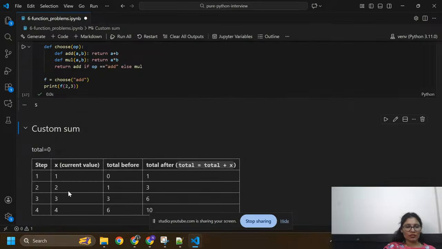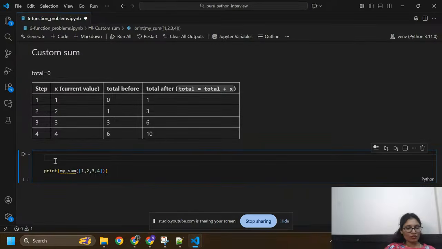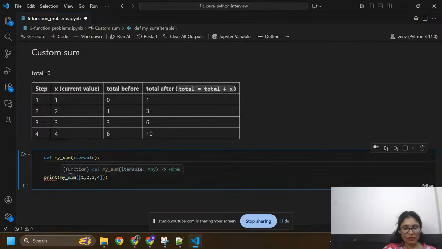Now custom sum. This is my last question. I'm going to define one function, my sum. Here I'm going to define iterable. I can pass any parameter here, but as of now I'm going to pass iterable. Iterable is a parameter, and this is the function name. These are the iterable values, 1 2 3 4 in the list.